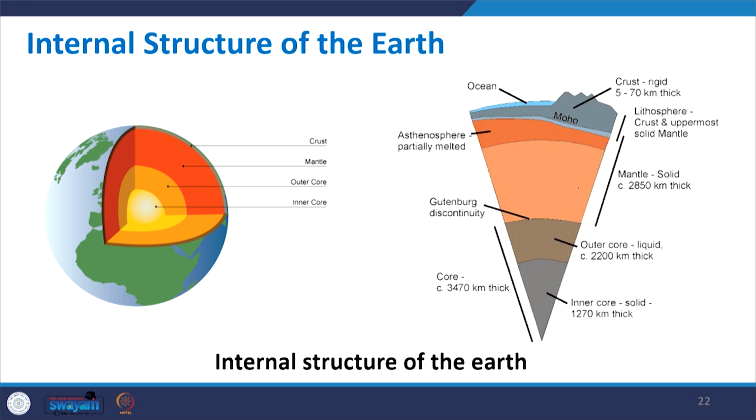Then the mantle, you have about 2850 kilometers, which is given here, and this includes the asthenosphere, which is partially melted.